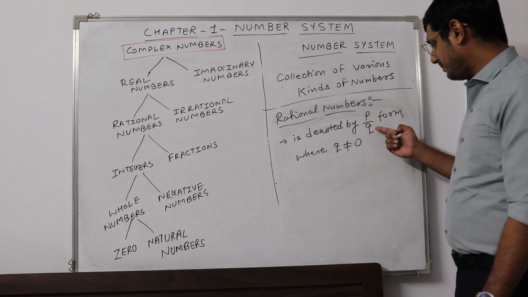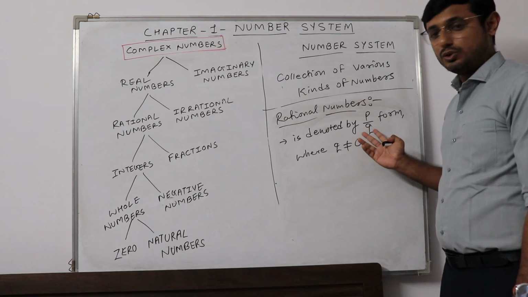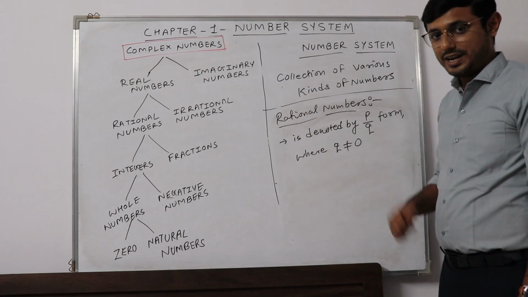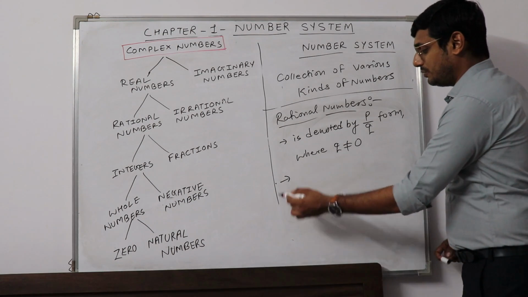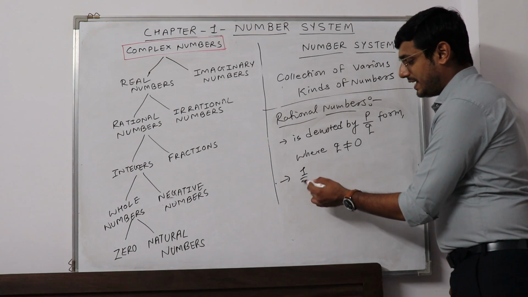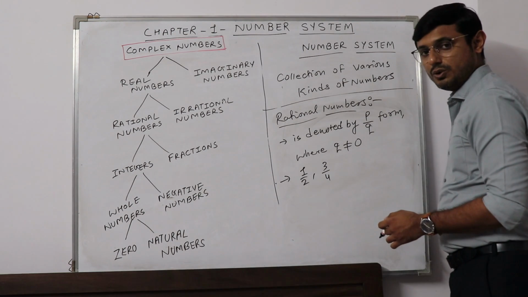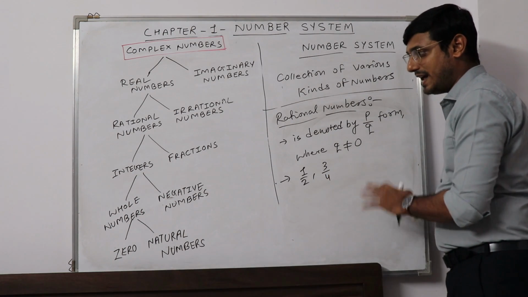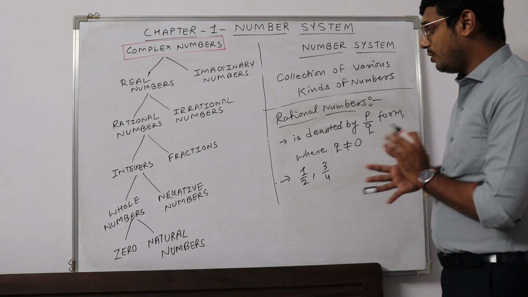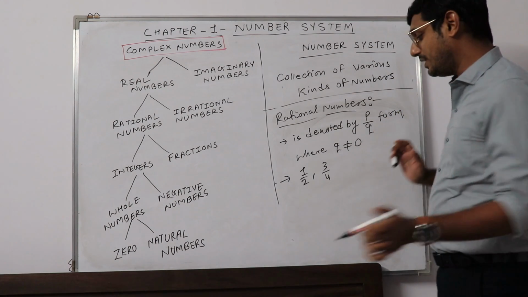Why? Because if we put 0 in the denominator, it will go to infinity, and we don't know what is there at infinity. For example, 1 by 2 is a rational number, 3 by 4 is a rational number. All these numbers are there along with all the integers. So now the family of numbers is getting much bigger.